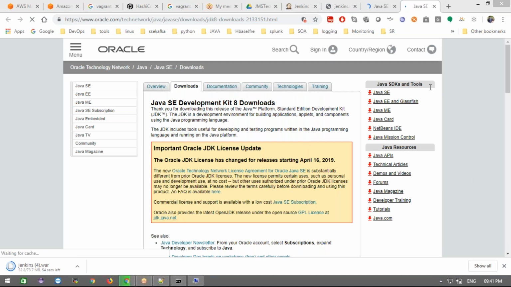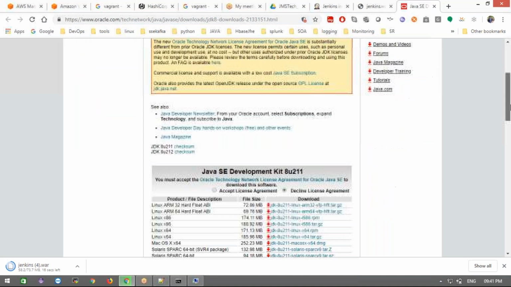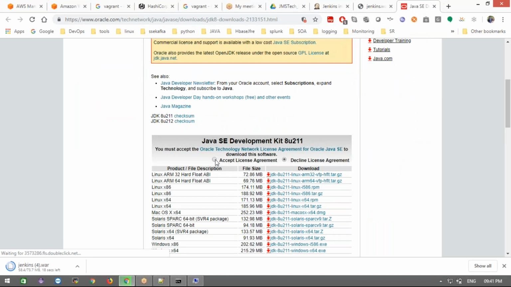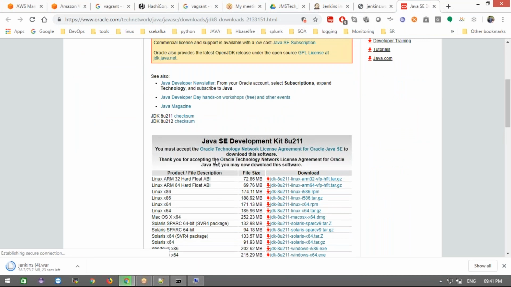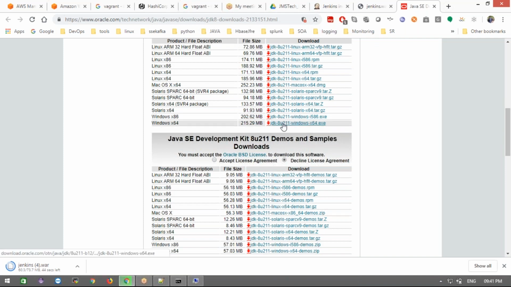Now what we'll do, you can come down a little bit, and you first need to click accept license agreement. Once you accept, then you can download for this window. If you are using different versions, different flavors, based on that you can go. If your system is 32-bit, you can go here. If your Windows system is 64-bit, you can go here.